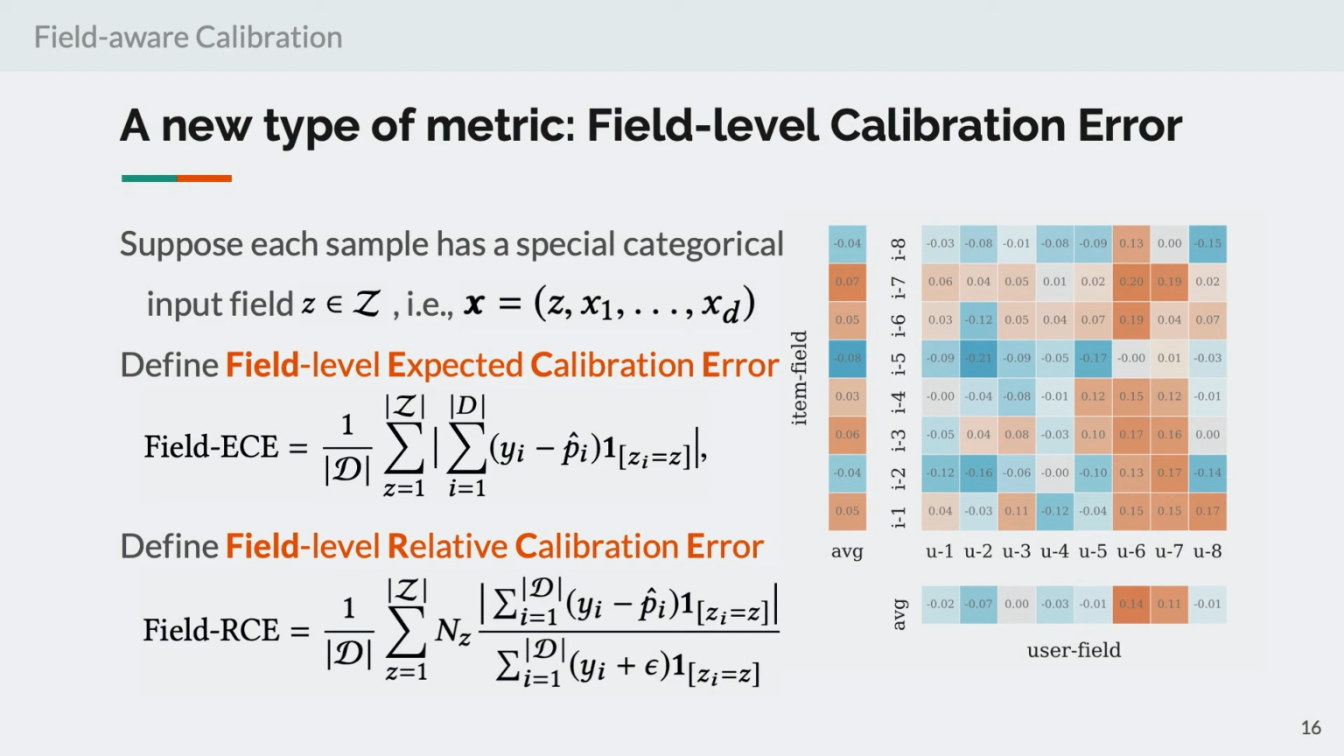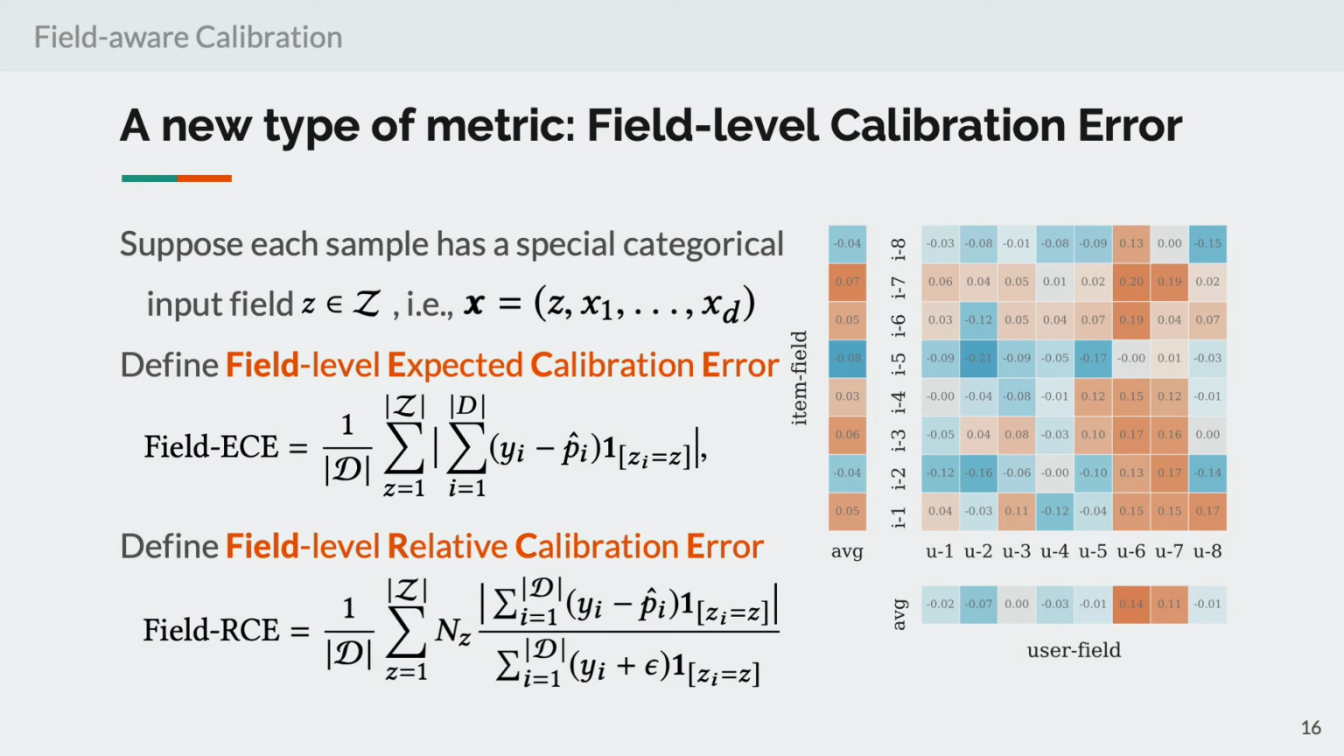Let's suppose that the input of the classification problem includes one special categorical field, z, which is some attribute the decision maker especially cares about. Given that z is a categorical attribute, we can partition the input space into a number of disjoint subspaces. For example, here we show a dataset with two input fields, the user ID and the item ID. If we care about the biases on the items, we can first divide the dataset by row. Now each row represents the history data about a single item.